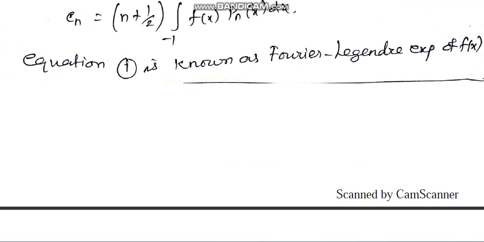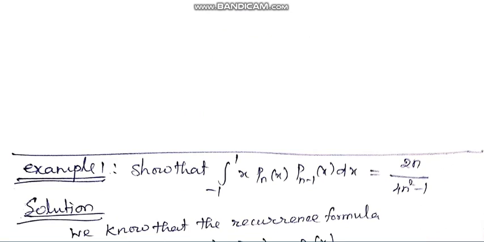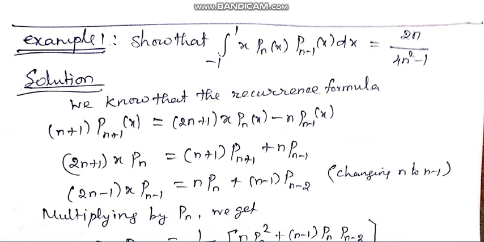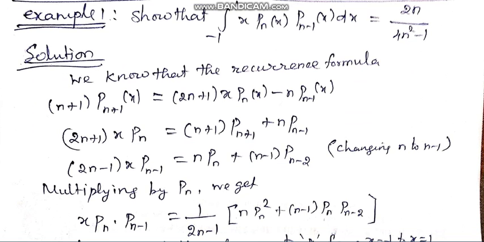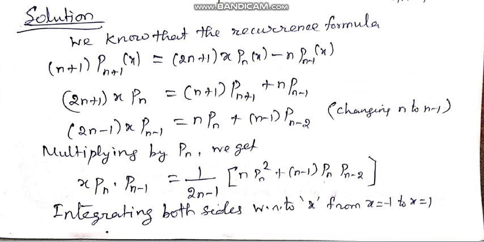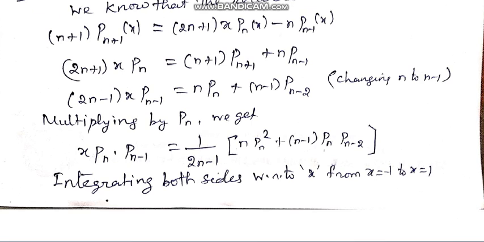Okay, so let us see the next one. Example 1: show that the integral from -1 to +1 of Pn of x Pn minus 1 of x dx equals 2n divided by 4n squared minus 1. Take the recurrence formula for that. From that recurrence formula you derive 2n plus 1 x Pn of x. Next, changing n into n minus 1 in the recurrence formula, we find this.